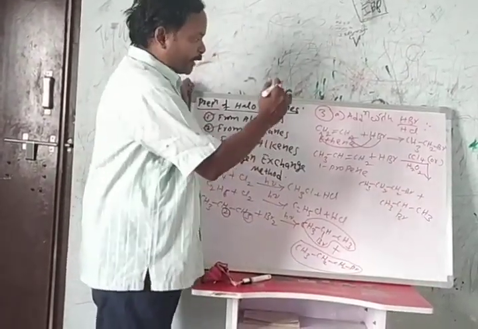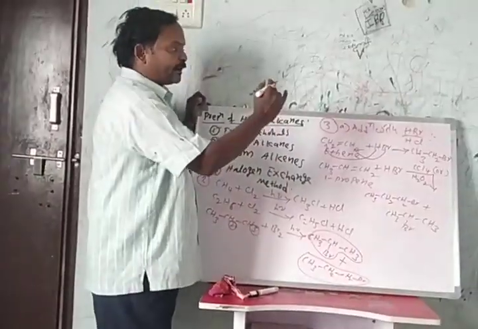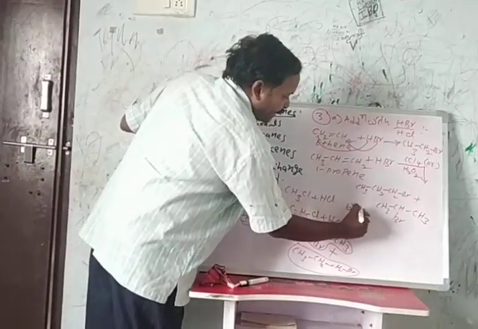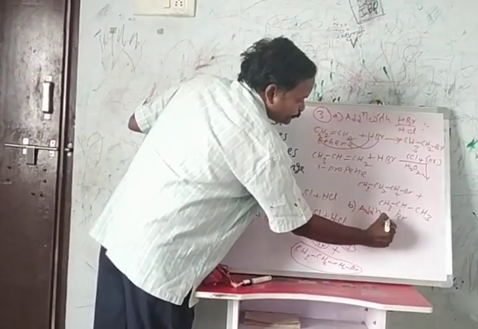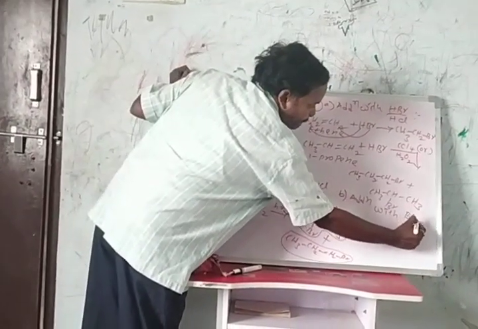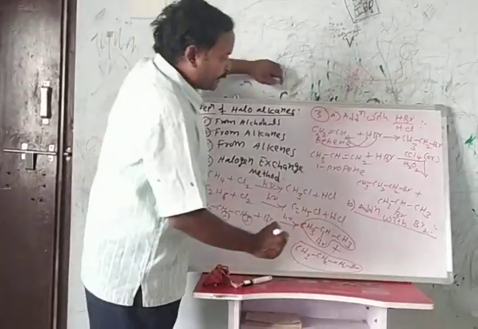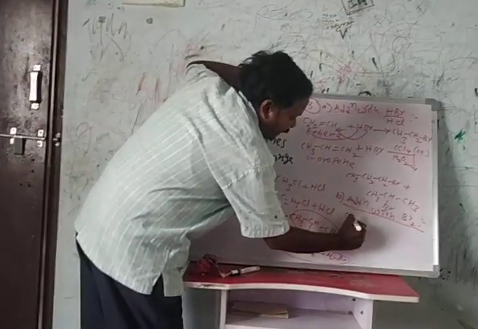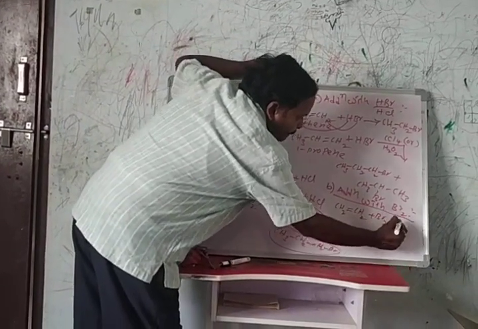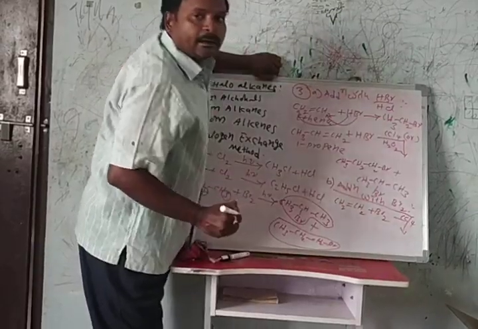This is the preparation of alkyl halides from the alkenes by the addition with HBr or HCl. Then addition with direct halogen. You just take alkene and add bromine in the presence of carbon tetrachloride.